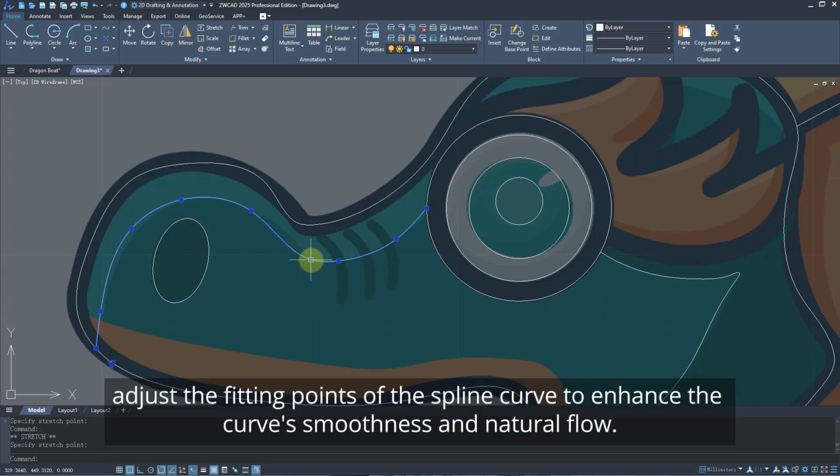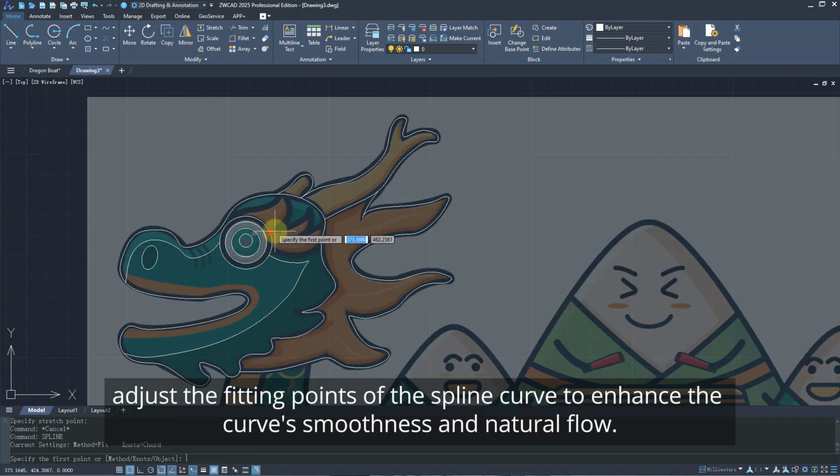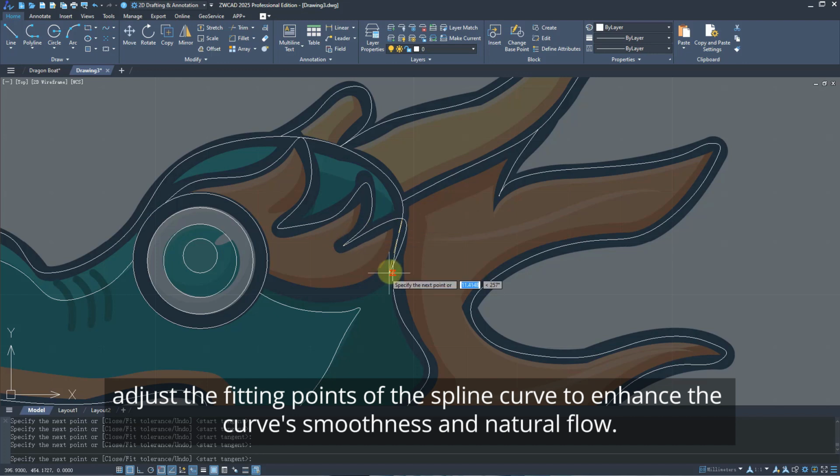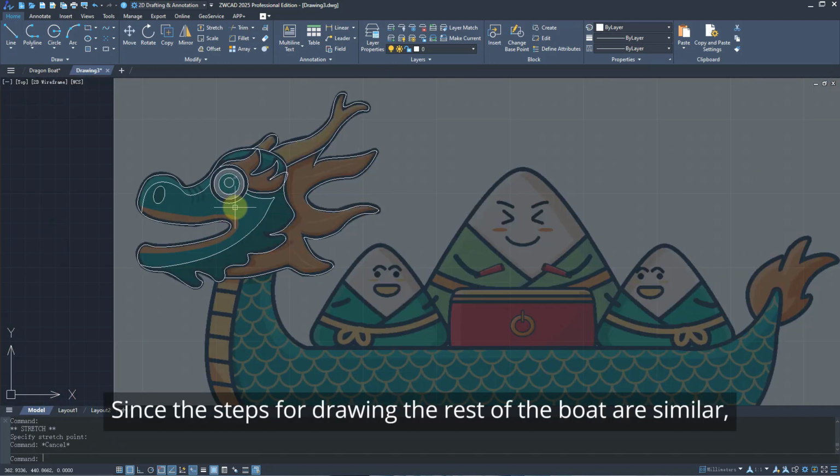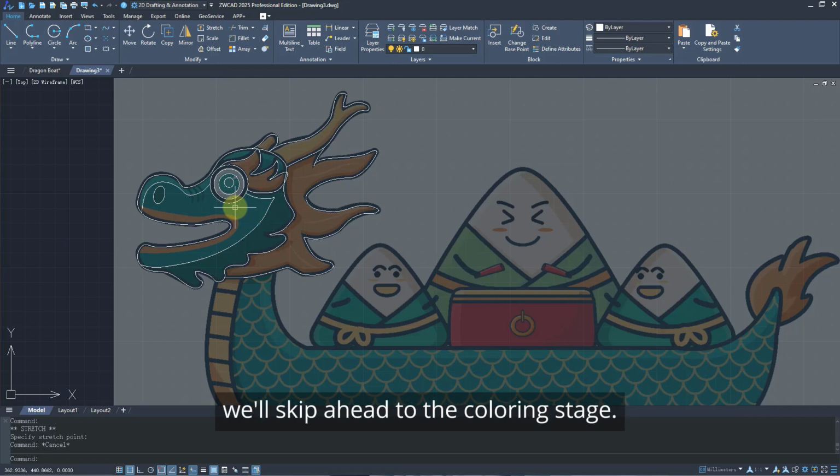As you work, adjust the fitting points of the spline curve to enhance the curve's smoothness and natural flow. See how the dragon head is taking shape? Since the steps for drawing the rest of the boat are similar, we'll skip ahead to the coloring stage.